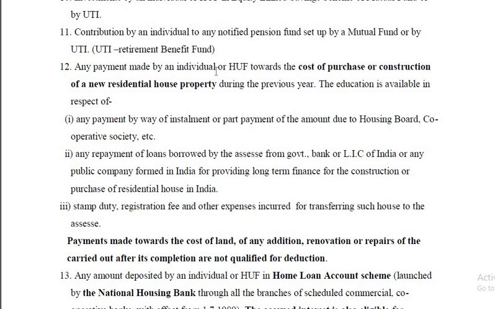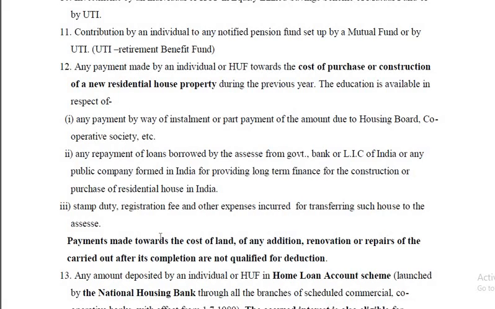Then any payment made by an individual or HUF towards the cost of purchase or construction of new residential house property during the previous year. If you purchase a house or if you construct the house and if you have taken a loan either from a banking institution or housing board or cooperative society, etc., then the principal amount is deductible under 80C. But it is only for two purposes. One is for purchase of house and the other one is construction of the house.